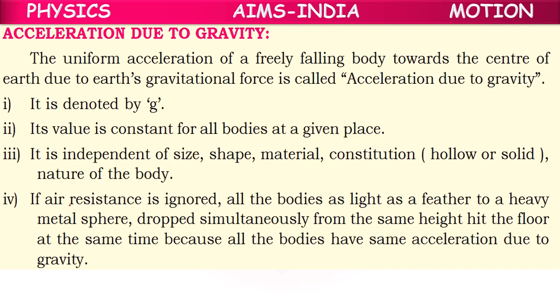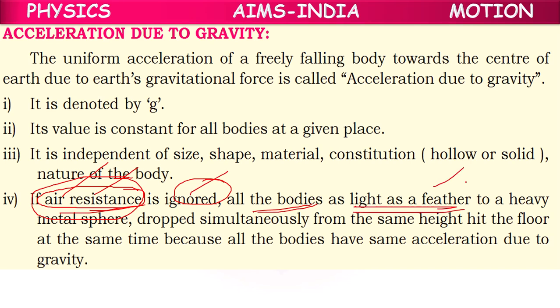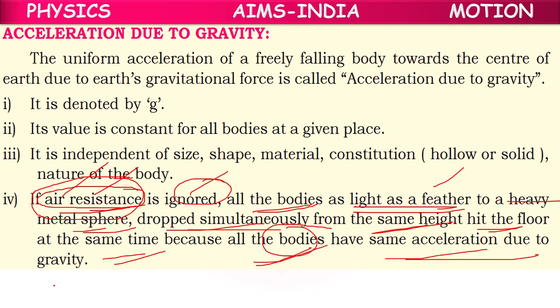If air resistance is ignored, if the frictional force because of air, the stopping force because of air is ignored, all bodies, light as a feather or heavy as a metal sphere or elephant, which are dropped simultaneously, from the same point, from the same height, hit the floor at the same time, because all bodies on the Earth will have the same acceleration due to gravity, the same value of g, irrespective of their size, shape, material, constitution, nature.